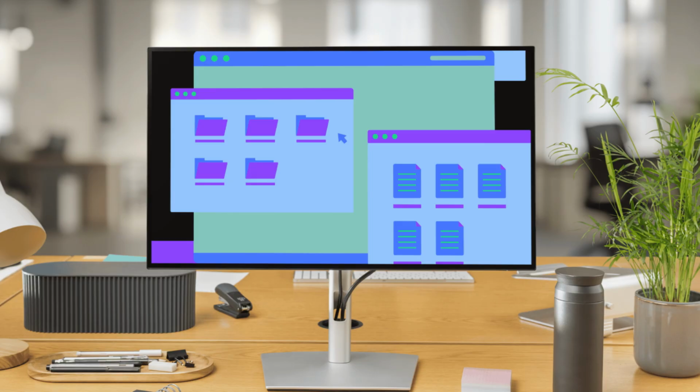Where files are saved. Most computers have default folders such as documents, pictures, videos, downloads. When you download something from the internet, it usually goes to the downloads folder. If you don't move it, it stays there. You can move a file from one folder to another. For example, move a photo from downloads to pictures. This helps you keep things organized.